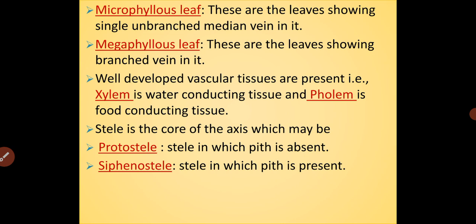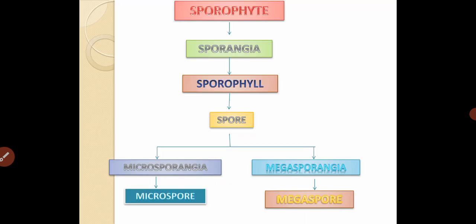Protostele is the stelar condition where pith is absent. Siphonostelic condition is the stelar condition where pith is present. About the stele, its evolutionary theory is studied in the next classes in detail. This is the flow chart which shows the sporophytic generation in detail.